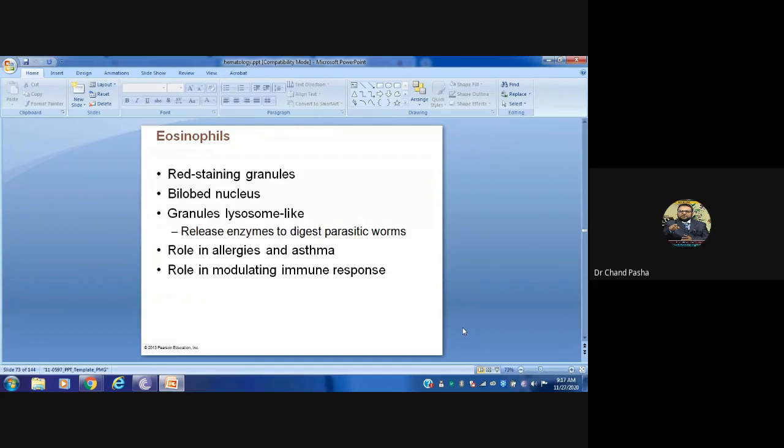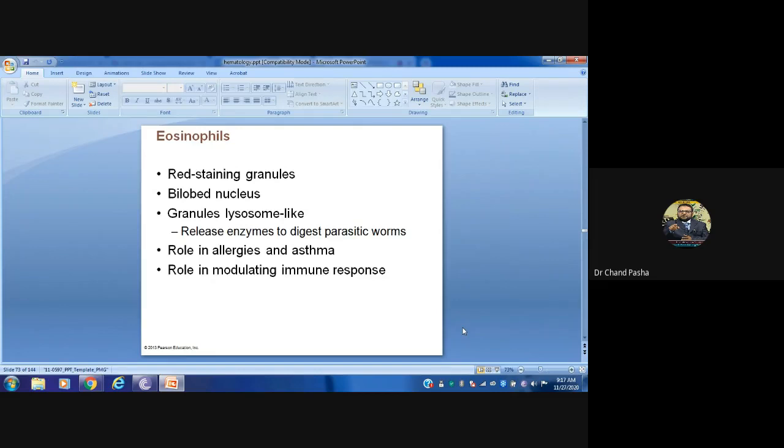Eosinophil count, you must have seen in a complete blood picture, sometimes called a hemogram. So neutrophil number increases whenever there is an infection, whenever a bacteria or pathogen enters your body. And eosinophil number increases whenever there is an allergy or a physiological response. Neutrophils will be lilac or tan color, and eosinophils take red color, and they are bilobed, whereas neutrophils are multilobed.